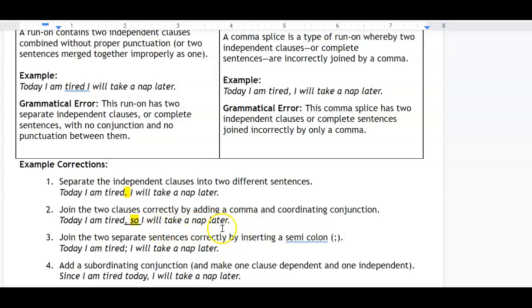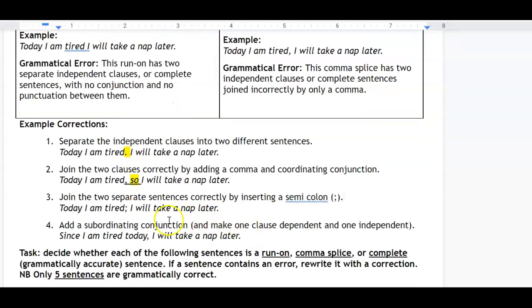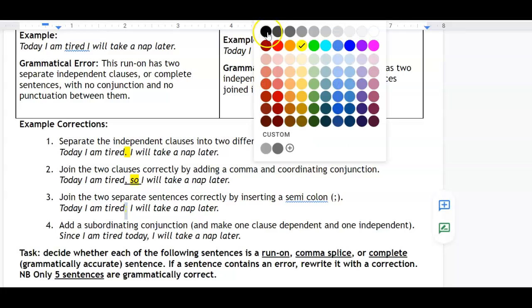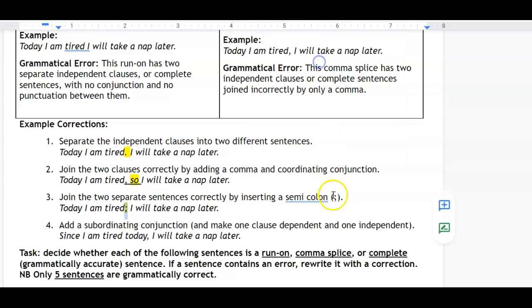It also makes us realize that the idea, I will take a nap later, leads on from this idea, today I am tired. Number 3, you can put a semicolon in the middle. Today I am tired; I will take a nap later.